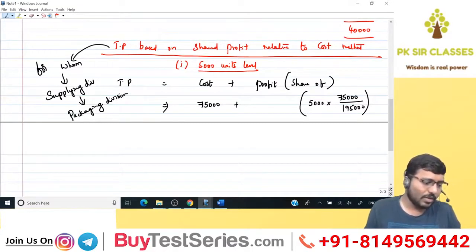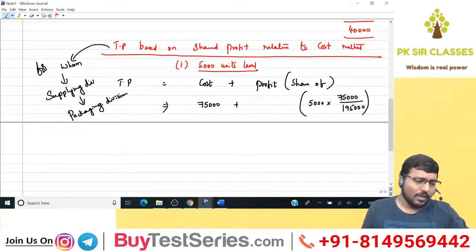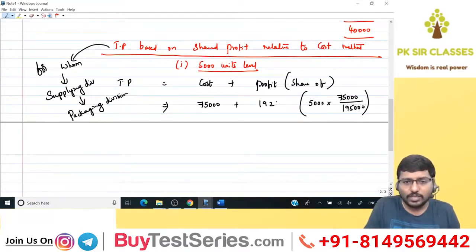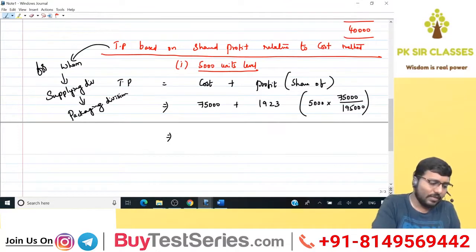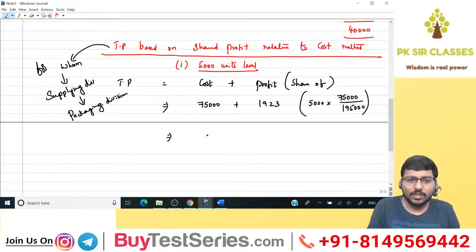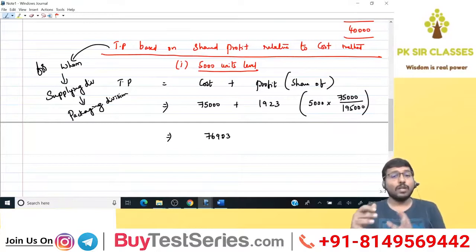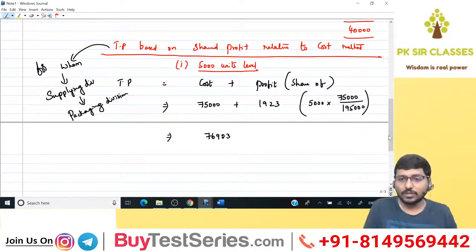It comes to around 1923.0769. Okay, so 1923. That implies 75,000 plus 1923, 76,923. That is your transfer pricing based on the shared profit relative to cost method for 5,000 units.